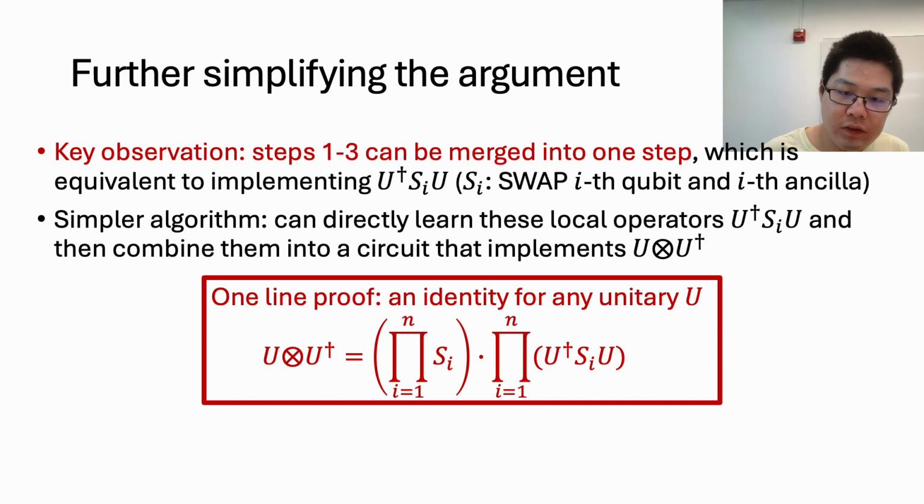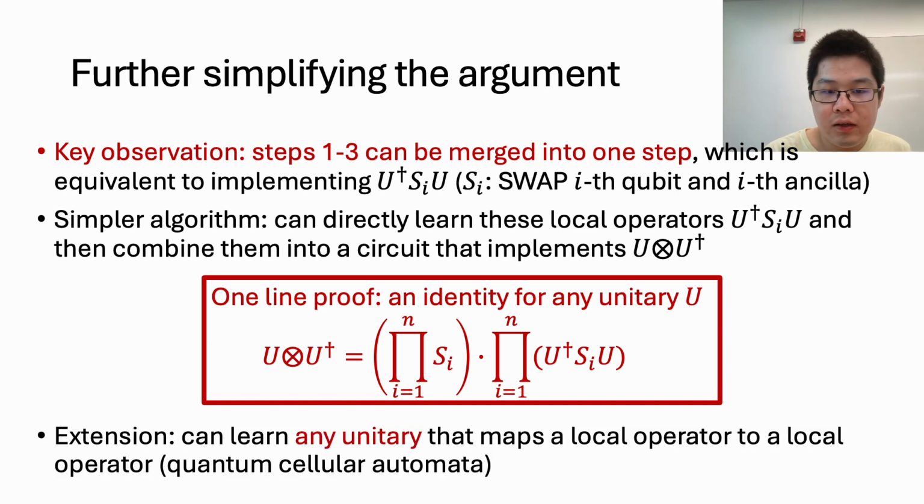And actually the proof of this identity is the same as our earlier picture of how to combine local inversions. But this identity is more general. It actually implies something stronger, which is that we can learn any unitary that maps a local operator to a local operator. So this family of unitaries is called quantum cellular automata, and they are more general than shallow quantum circuits. So this concludes our discussion for this algorithm.